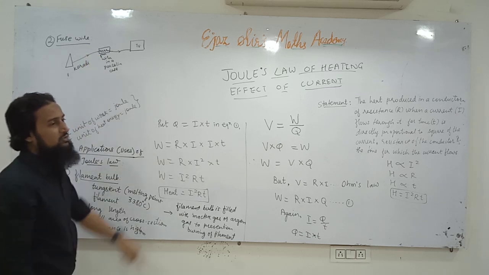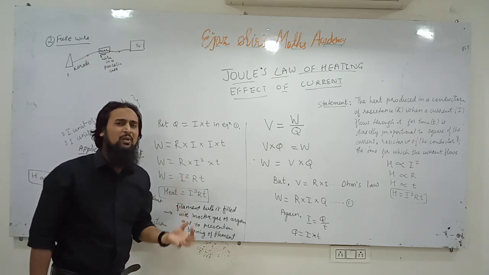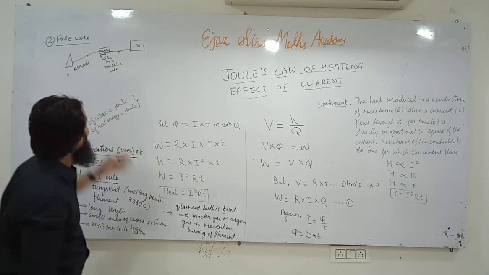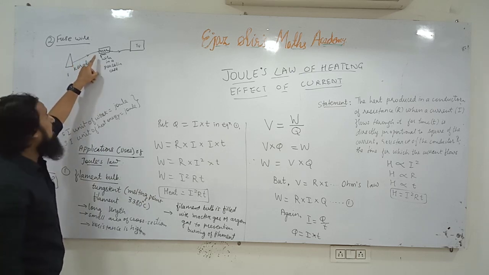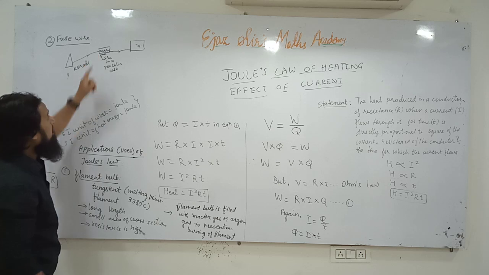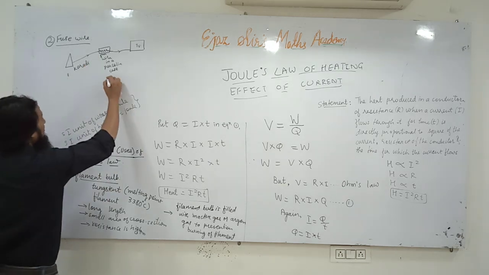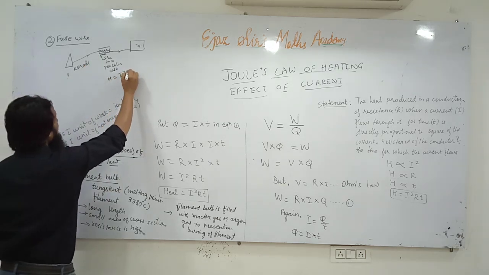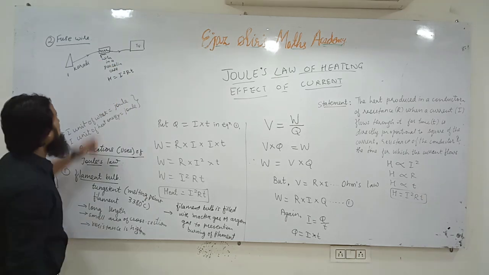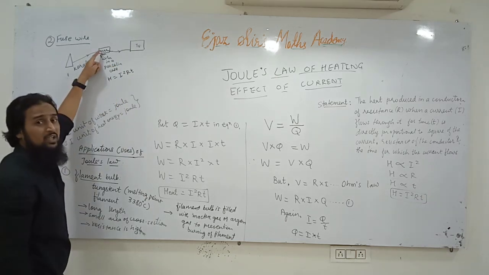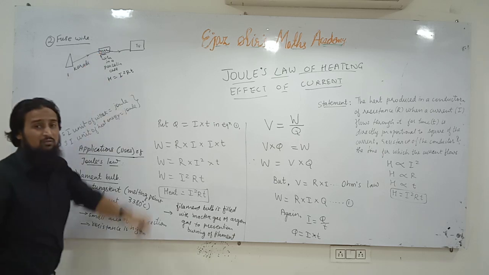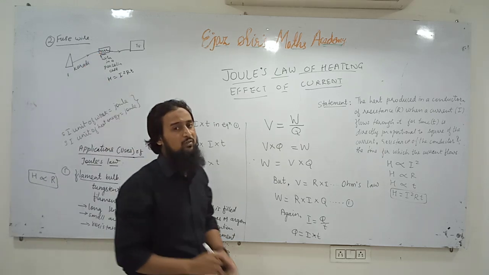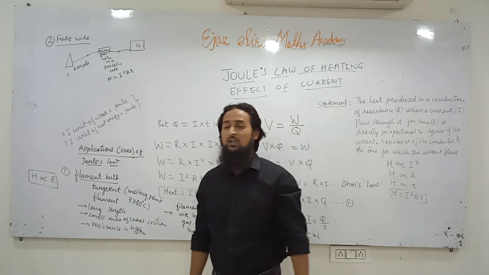What is the function of the fuse wire? A fuse wire has a very low melting point. When a current greater than a particular value comes here, according to Joule's law of heating effect of electric current, H is equal to I square R T, heat will be produced in this fuse wire, and if the current is greater than the limited value, then the wire will melt and the molten wire will not allow the current to move further.